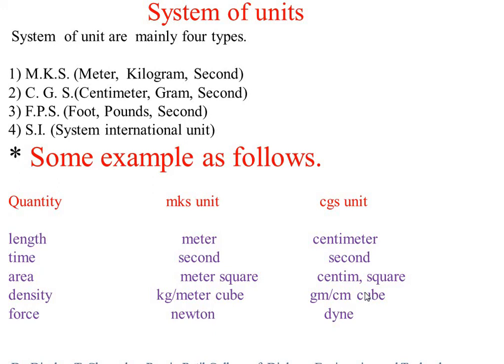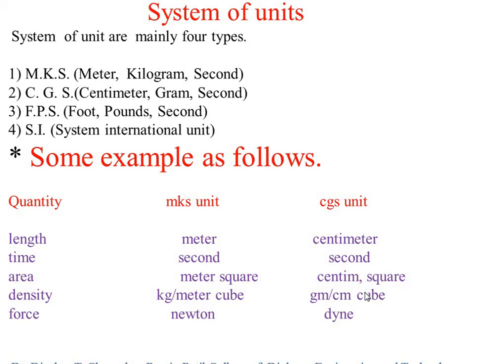Then angular acceleration. The unit of angular acceleration is radian per square second, symbolically rad per second square.